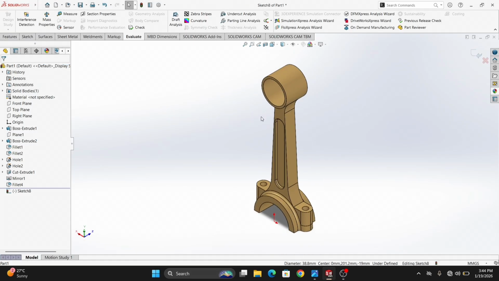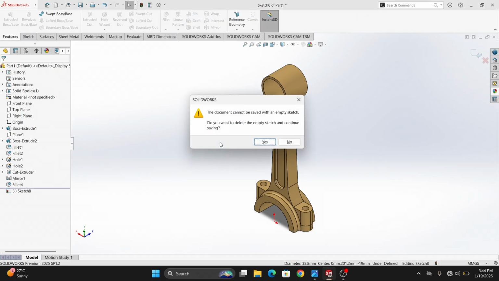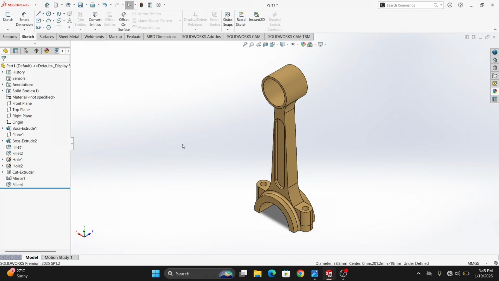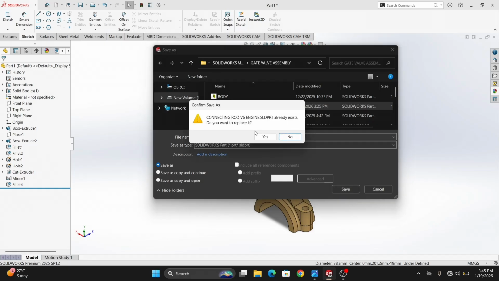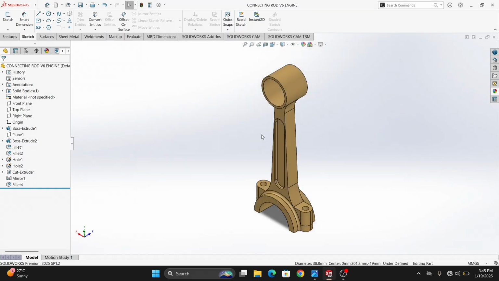Make it isometric. Exit this. Save as Connecting Rod for V6 Engine. Okay, yes. Thank you.